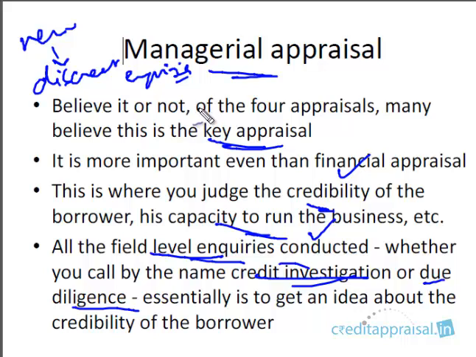So this is quite easy. It's not that difficult as you think. Say for example, a new fertilizer company has come for sanction of limits. The bank might already have sanctioned credit facilities to other fertilizer companies in the same area.